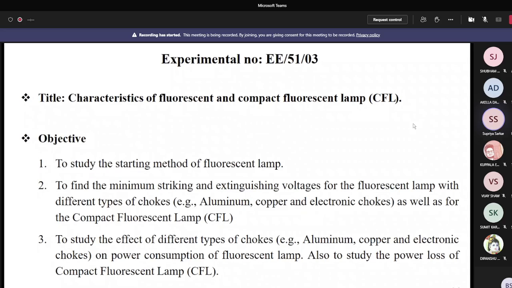Now is it visible for everybody? Yes, sir. So according to the objectives, we have to clarify through our experiments.